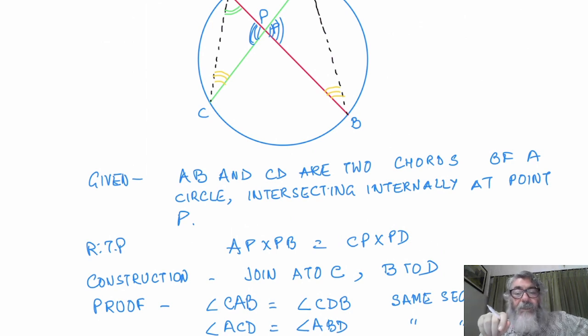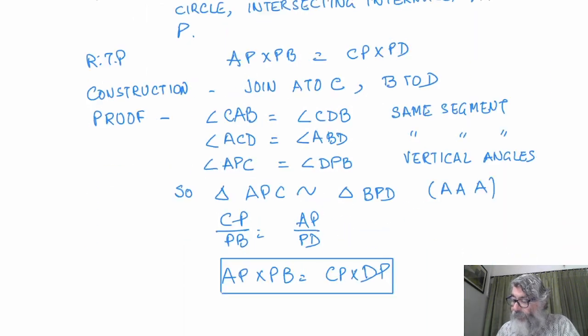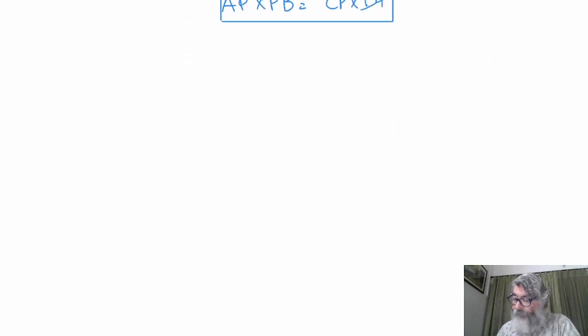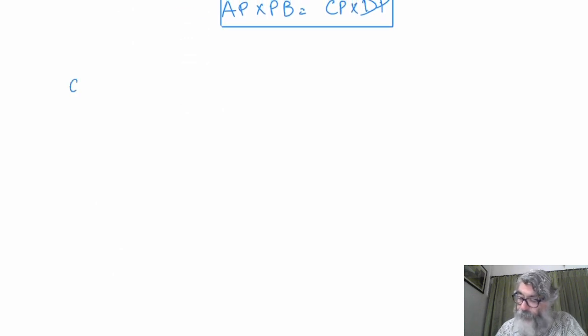This was the case when the two chords were intersecting each other internally. Now I have to take another case, case 2, where the chords are intersecting outside.